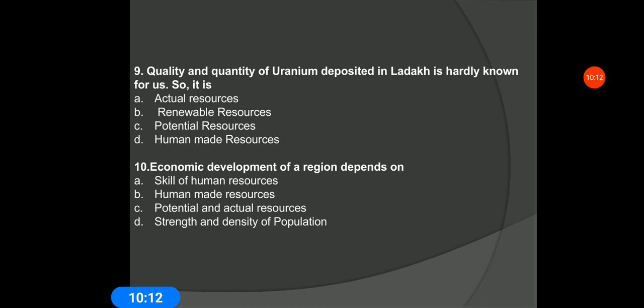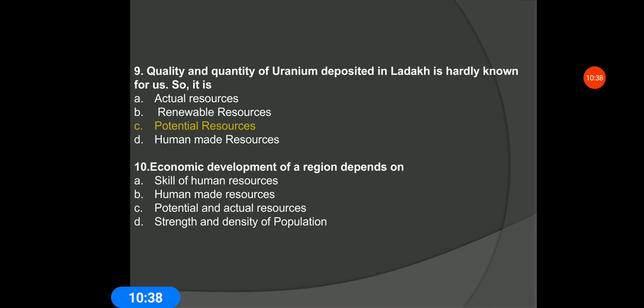9. The quality and quantity of uranium deposits in Ladakh is hardly known to us. So it is actual resources, renewable resources, potential resources, human-made resources. It is potential resources. So what is called potential resources? Potential resources are resources which exist in a region which can be used in the future.